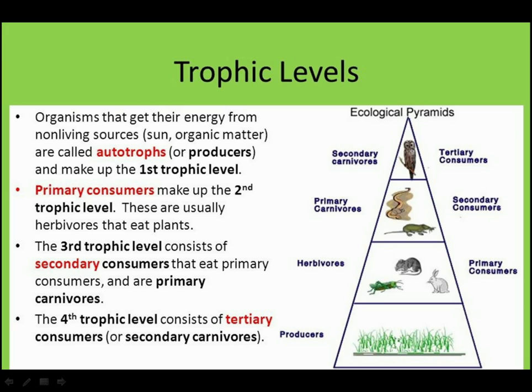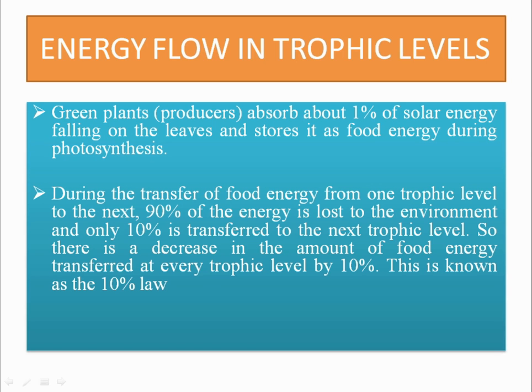The third trophic level consists of secondary consumers which eat the primary consumers, and they are the primary carnivores. And the fourth trophic level consists of tertiary consumers or the secondary carnivores. So more amount of energy is always present in the producers. From the producer, it is moved to the herbivore, from herbivore to the primary carnivore, and from primary carnivore to secondary carnivore.